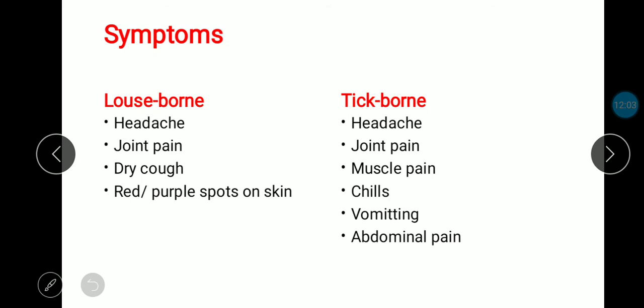Louse-borne relapsing fever shows infection, headache, joint pain, which is similar to both, but it has a dry cough. Red and purple spots on the skin appear in louse-borne disease. In tick-borne disease, headache and joint pain are there, but muscle pain, chills, vomiting, and abdominal pain are also present.